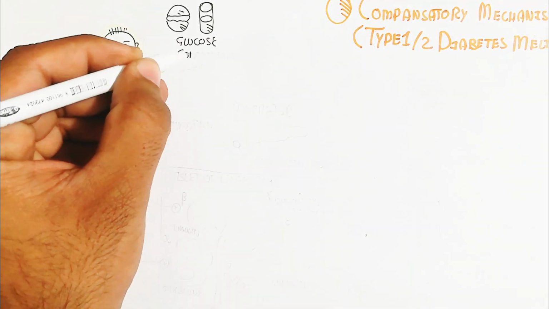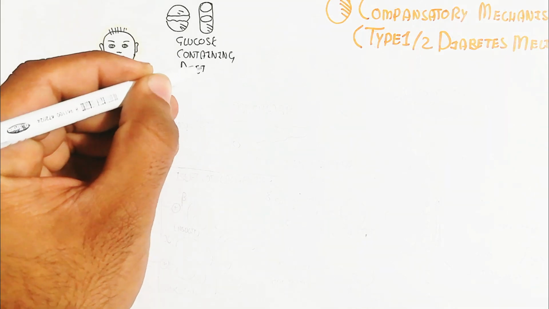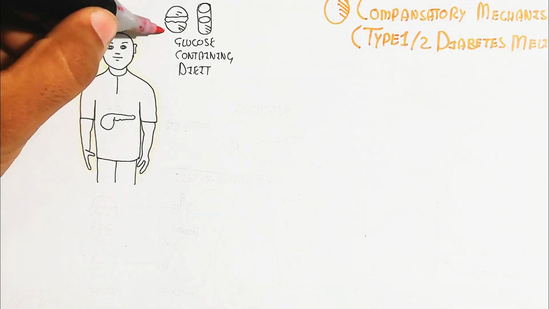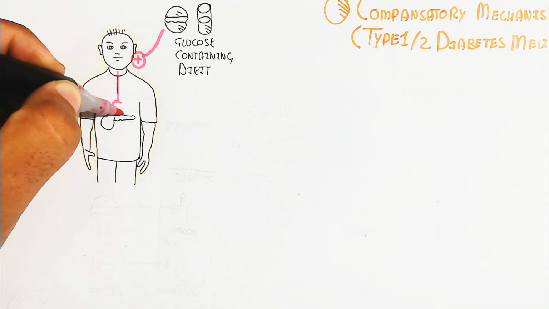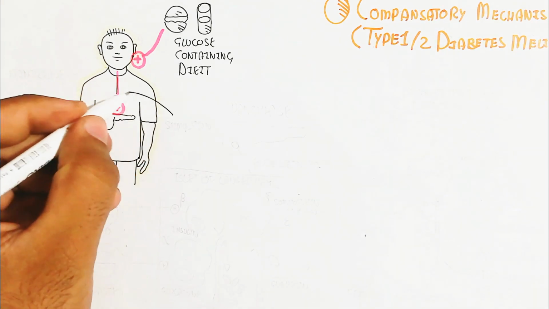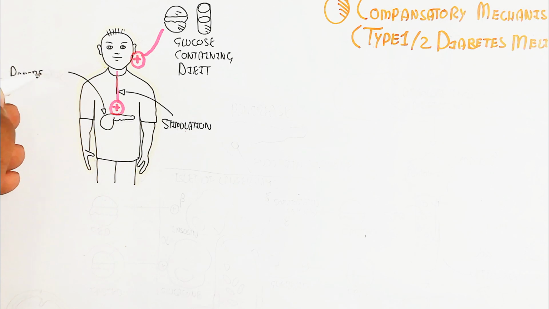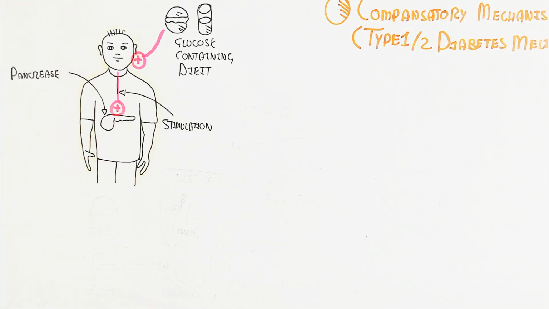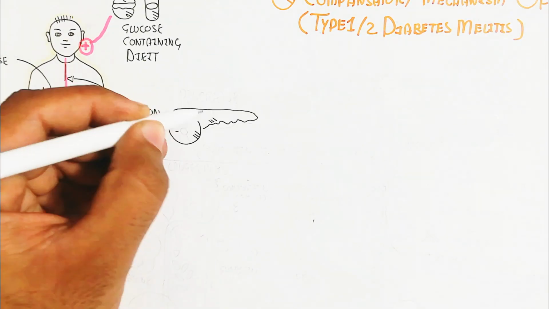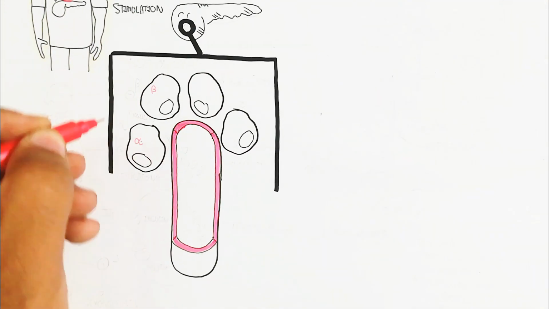So let's understand. Whenever a person eats a glucose-containing diet, it triggers the pancreas, and the beta cells are stimulated to produce insulin. Anyhow, let's understand more about the pancreas.